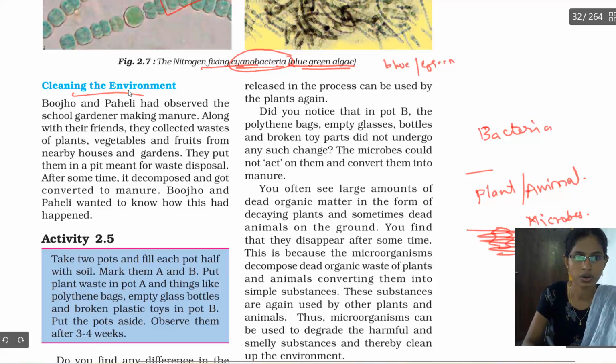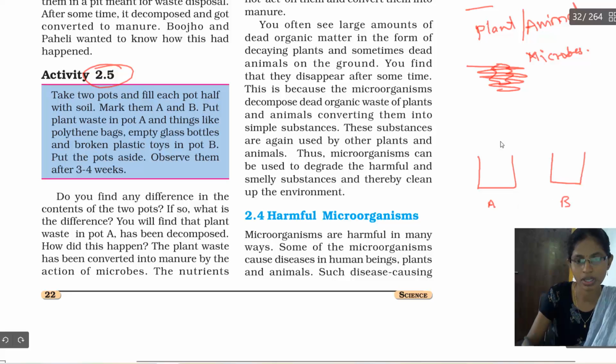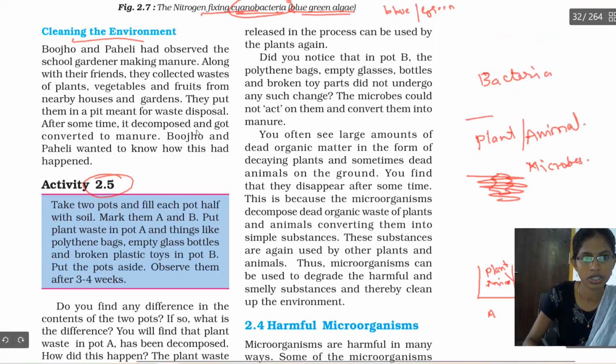Here they gave an activity. What you have to do is take two pots, name them A and B. In the first pot, you take plant waste or animal waste, like dead plants or cut vegetables.